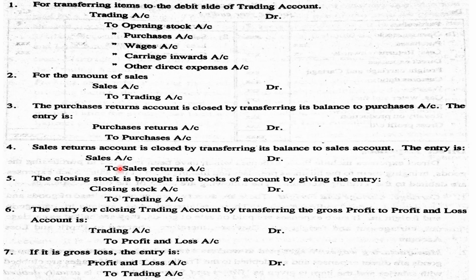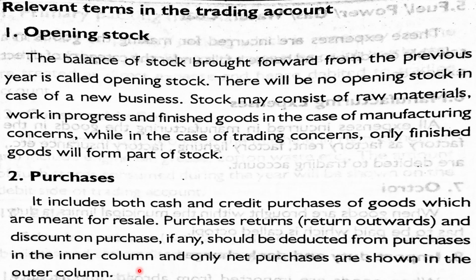Then for transferring the closing stock account to trading account. And if there is gross profit, the journal entry is trading account to profit and loss account. If it is gross loss, the entry is profit and loss account to trading account. Now the relevant terms in the trading account. We have already explained the items in trading account: opening stock, purchases.